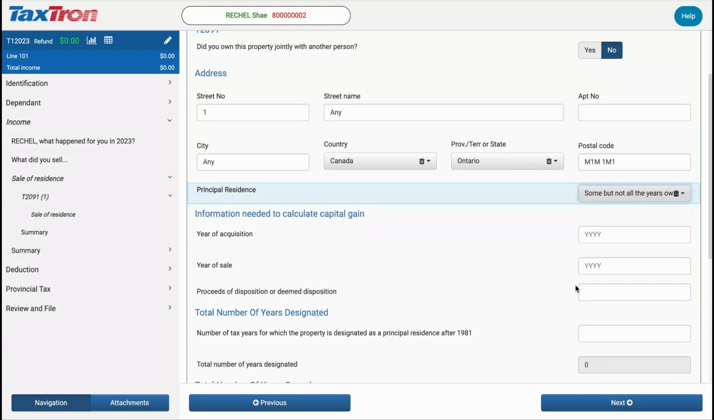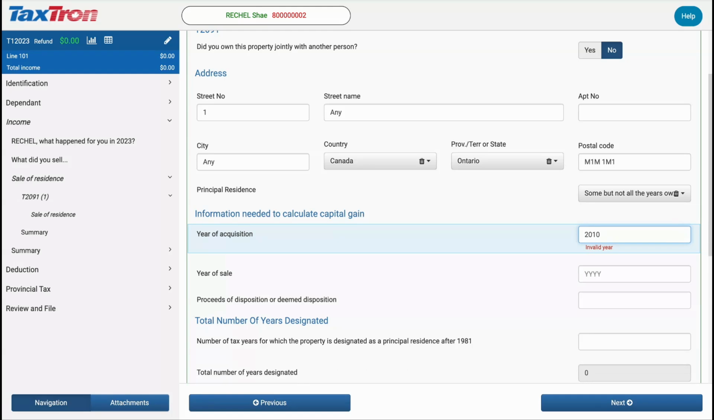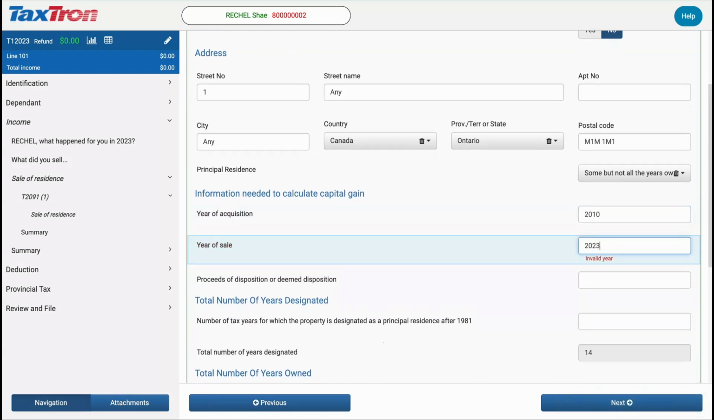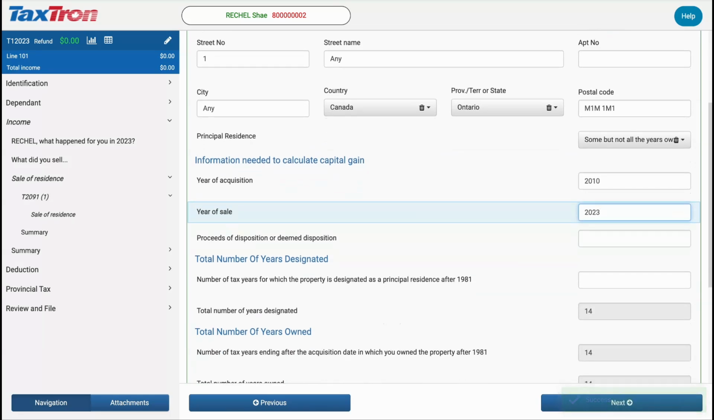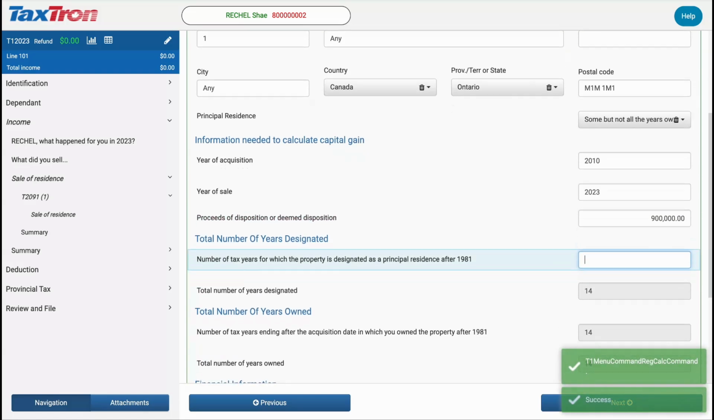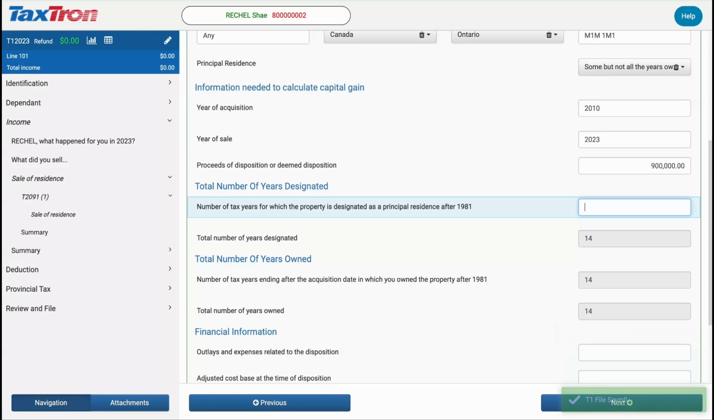In the principal residence drop-down box, select some but not all the years owned. Enter the year of acquisition as 2010 and the year of sale as 2023. As stated in the scenario, we will enter the proceeds of disposition as $900,000, the sale price. Next, it will ask for the number of tax years for which the property is designated as a principal residence after 1981, which will be 11 out of 14 years.